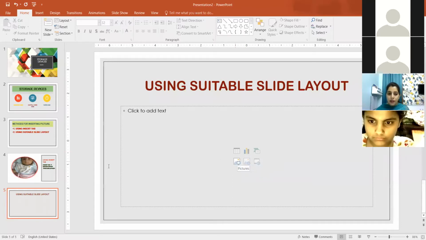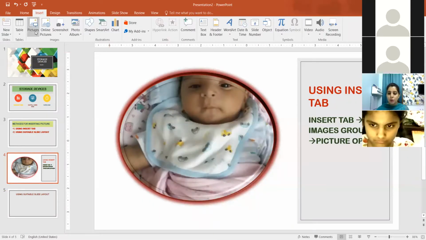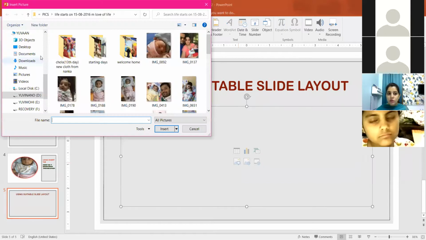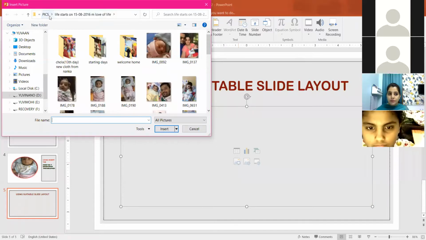and pictures. On the earlier slide, what did we do? We selected the picture option from the insert tab, under the images group. And on this slide, I'm directly clicking on the picture button, because I have chosen this slide layout, which already has the picture option appearing. So I'm clicking on this picture. Once again, the insert picture dialog box will appear. So you can choose the desired pictures.